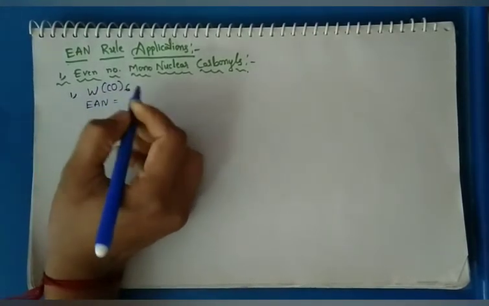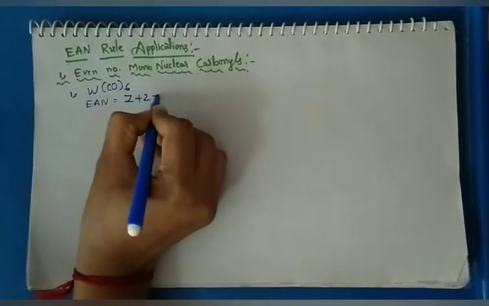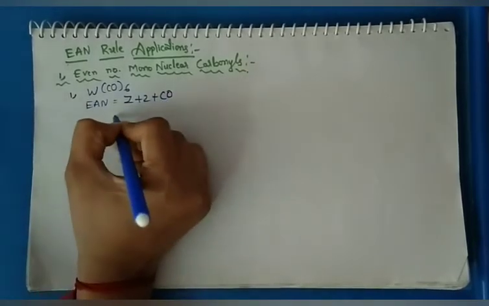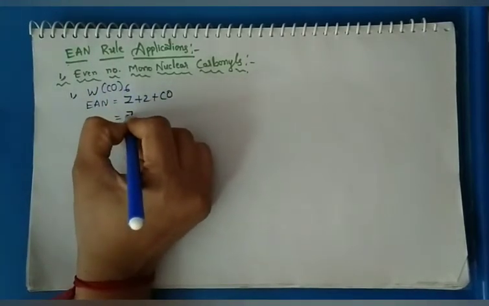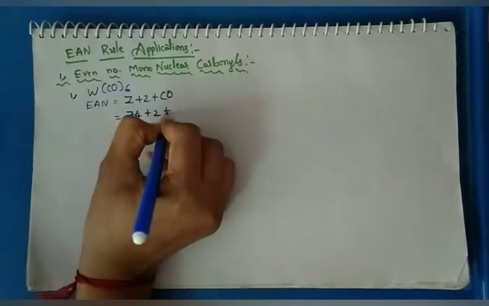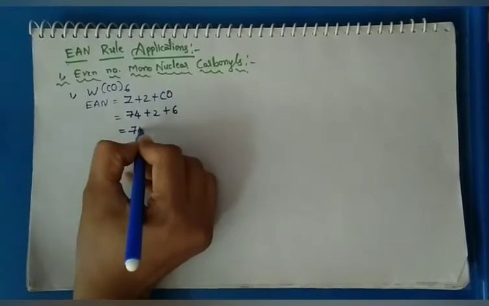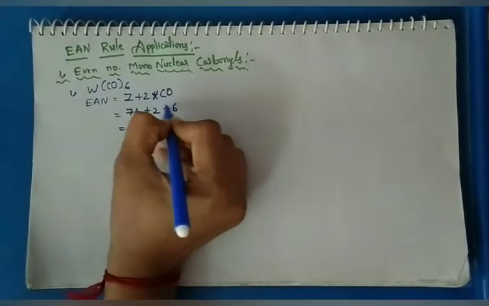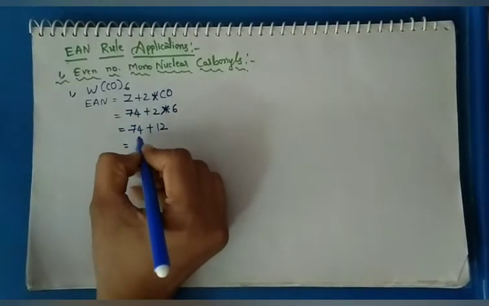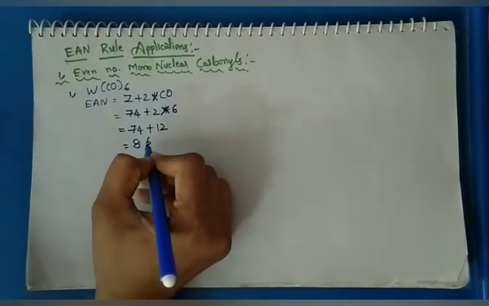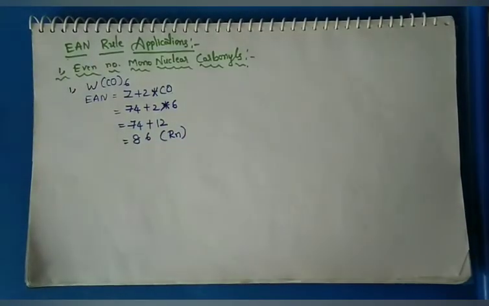The principle of EAN: Z plus 2 into CO. So tungsten W, atomic number 74, plus 2 into the carbon monoxide groups number 6. So 6 into 2, 12. So overall final result 86. This is related to radon atomic number.